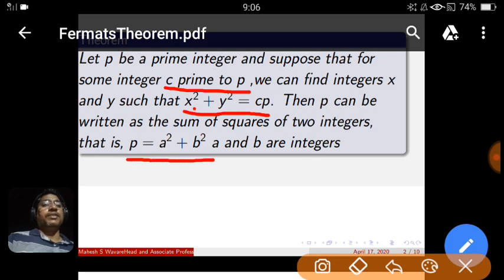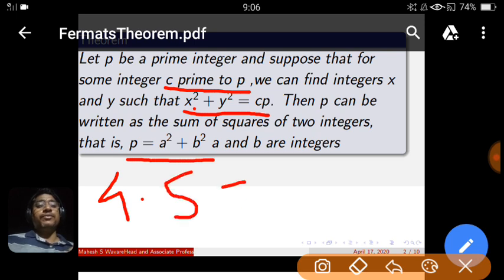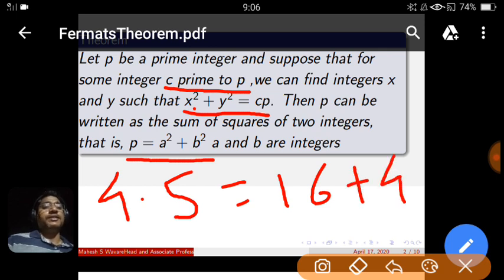We can take one example for this. If c is 4 and p is 5, then it has the pattern 16 plus 4. We know the product of 4 and 5 is 20, and 20 can be written as the sum of squares of two numbers, that is 16 and 4. Now 4 and 5 are relatively prime, so one condition holds, and 4 times 5 can be written as the sum of squares of these two integers.